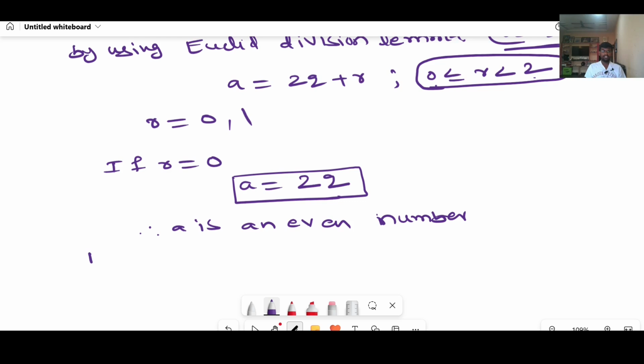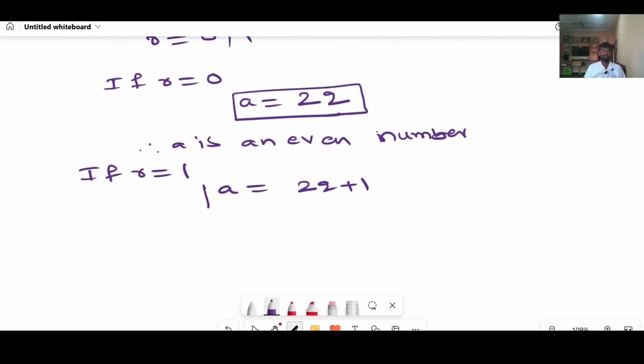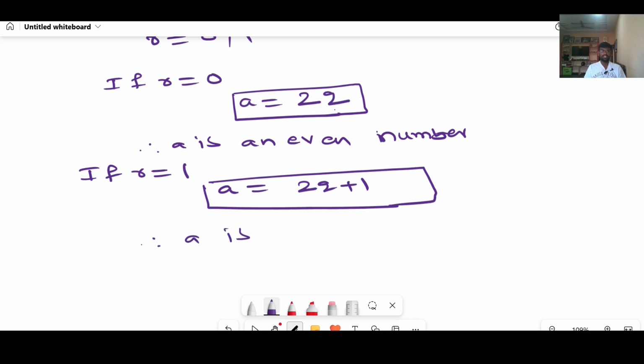Next one. If r equal to 1, then a equal to 2q plus 1. When r equal to 0, you will get a equal to 2q. When r equal to 1, you will get 2q plus 1. Ultimately, we can conclude that this is an odd number. If you add 1 to an even number, you will get an odd number. Therefore, a is an odd number.